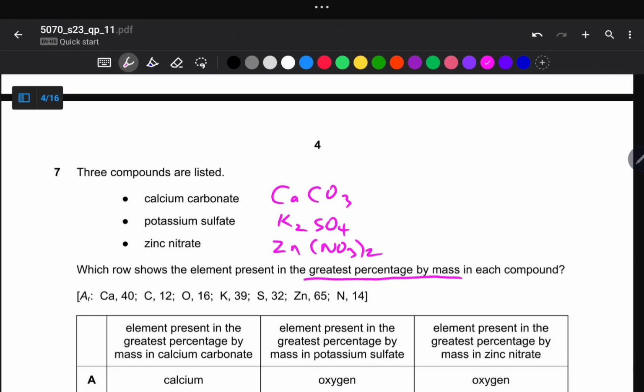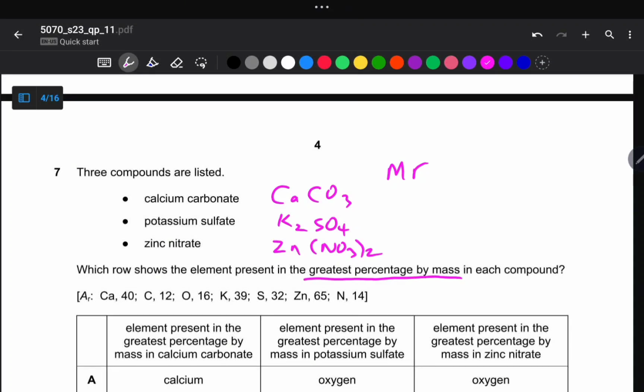greatest percentage by mass. So we need to calculate the molecular mass of each of these compounds. So Mr of calcium carbonate, we simply add the relative atomic masses of calcium, carbon, and then of oxygen. Then here of potassium, sulfur, and then oxygen, and then here zinc, and then nitrogen, and then oxygen. So the work question requires you to be able to write the correct formula. So you're being examined whether you're able to write the correct chemical formulas, right? So that's where the work question lies.